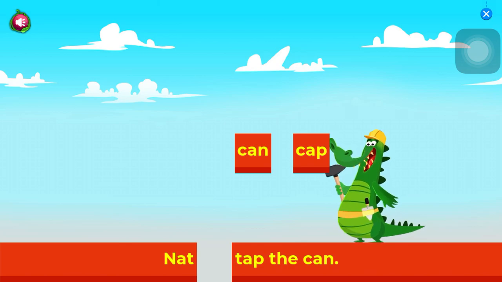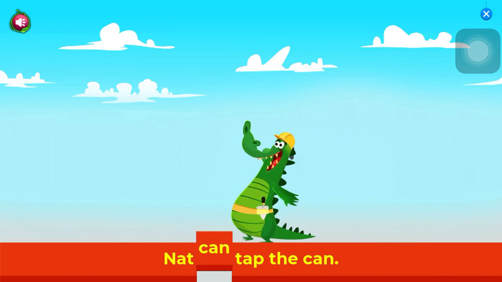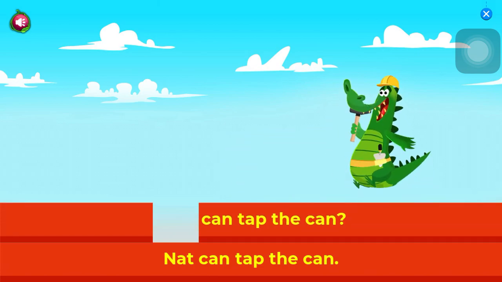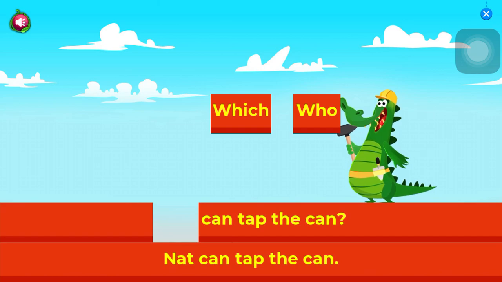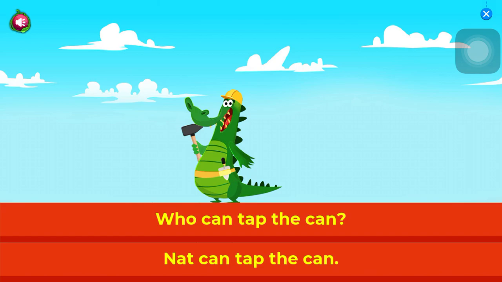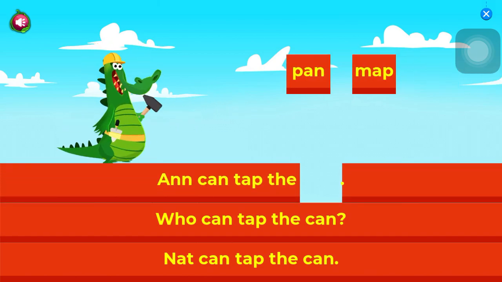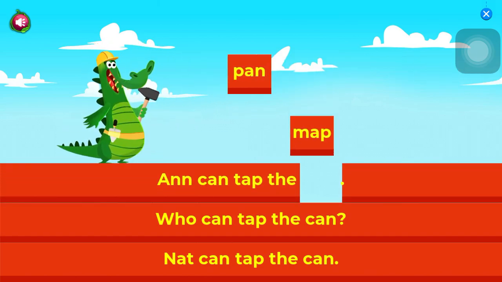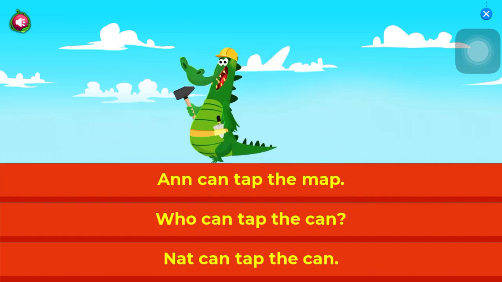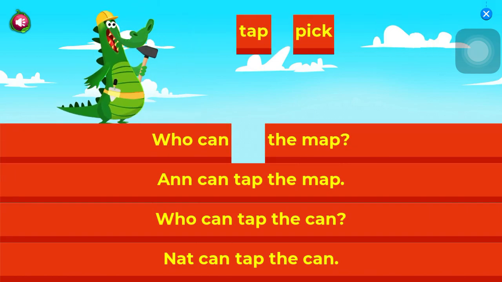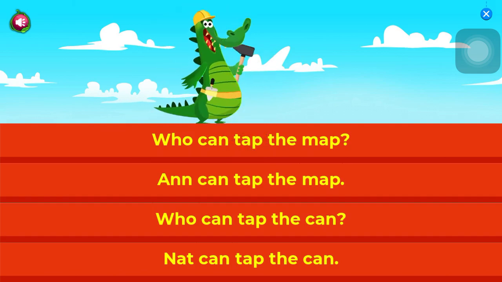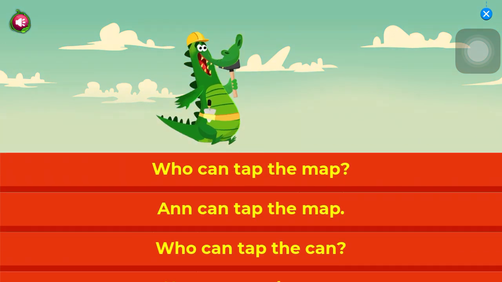Nat can tap the can. Who can tap the can? Anne can tap the map. Who can tap the map? Well done!